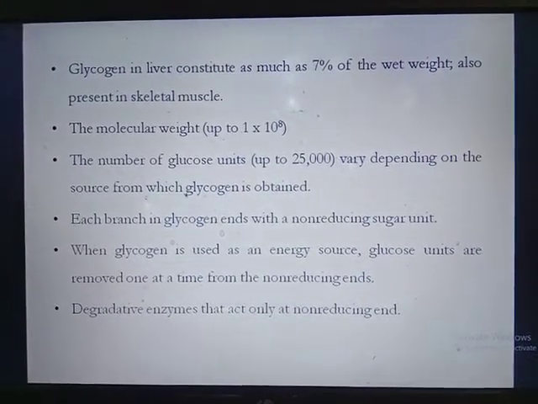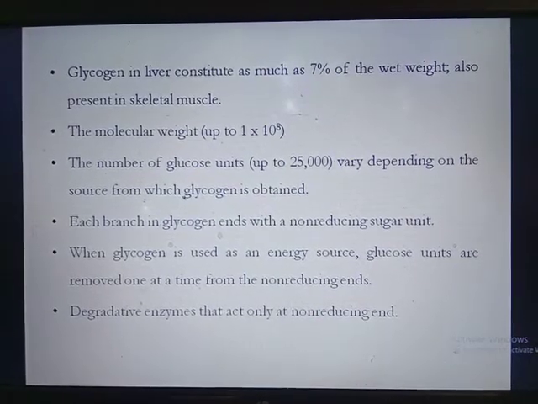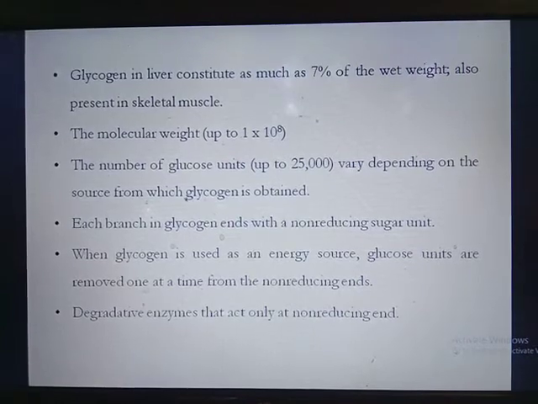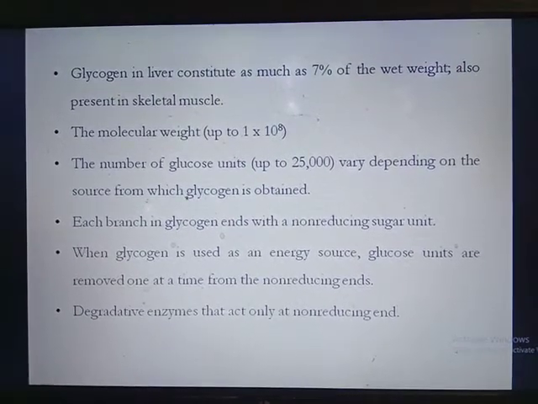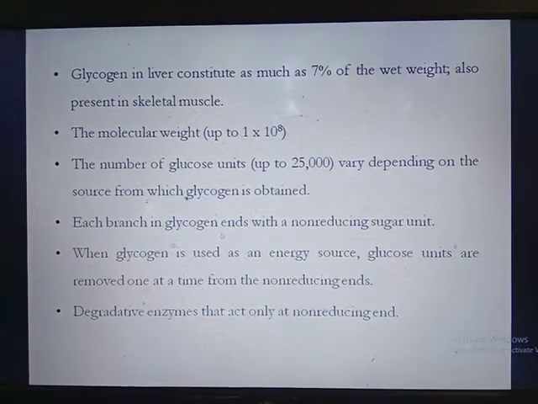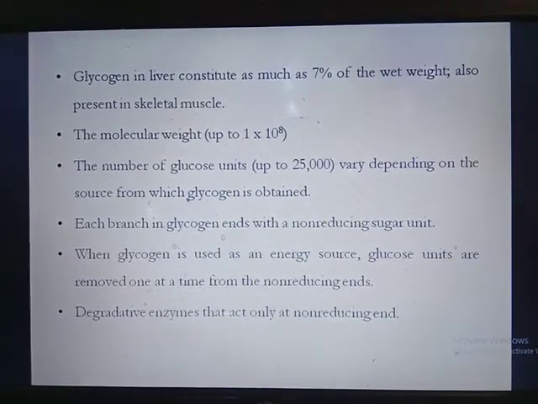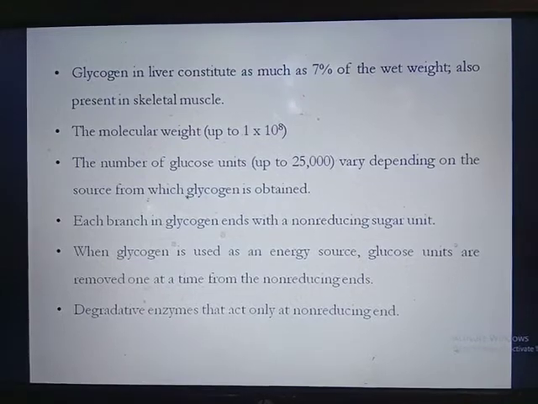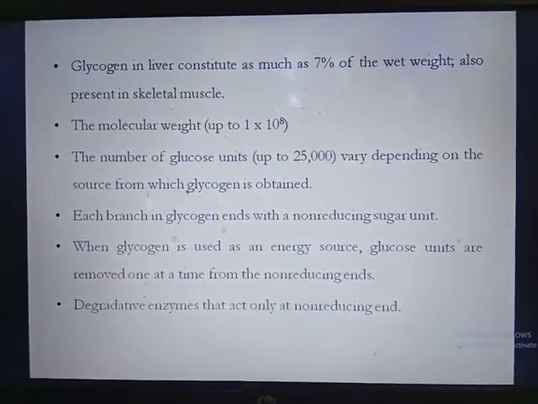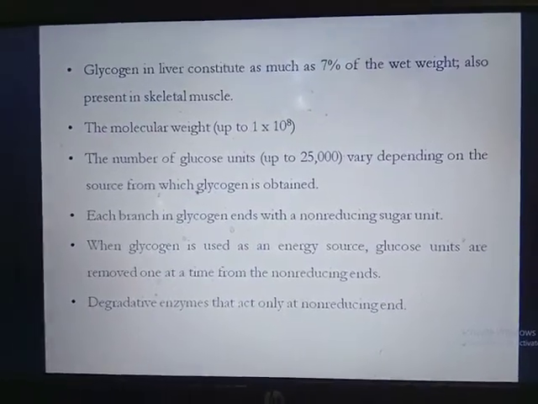Each branch in glycogen ends with a non-reducing sugar, because the first carbon is involved in a glycosidic bond with the 6 carbon. When glycogen is used as an energy source, glucose units are removed one at a time from the non-reducing end. The degradative enzyme acts only at the non-reducing end.